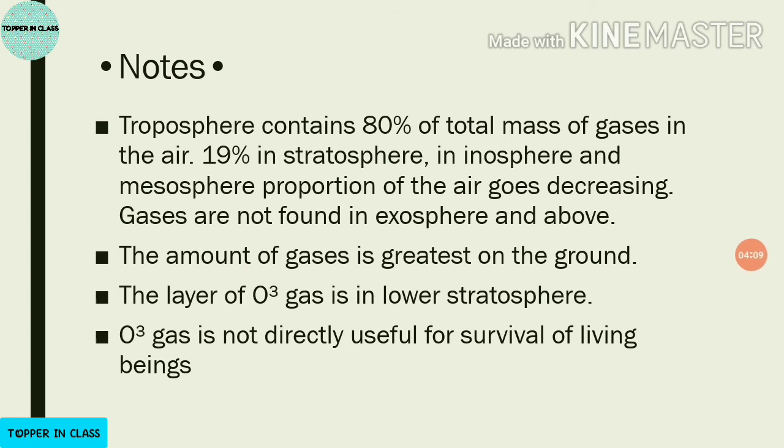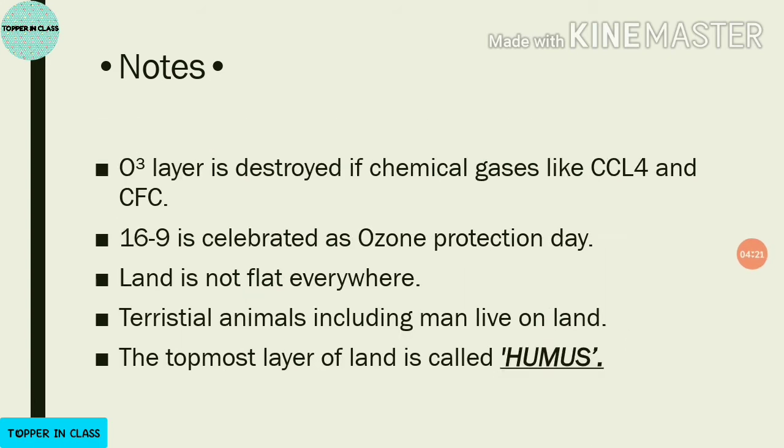Ozone layer is not directly useful for us, all animals and living beings, but it is very, very important. And you all must have heard that ozone layer is getting destroyed. Why is it getting destroyed? Ozone gas layer gets destroyed if chemical gases like CCl4 and CFC are released in the atmosphere.